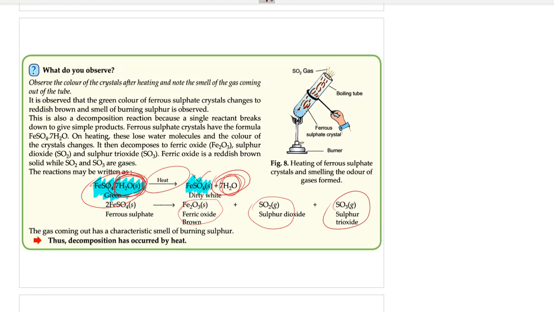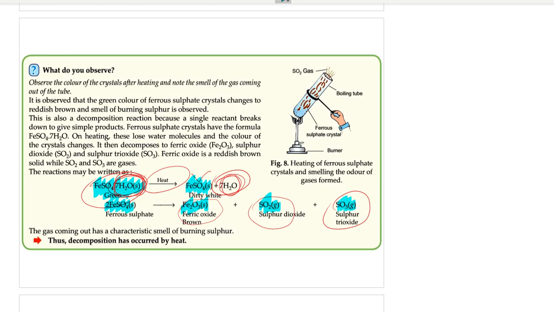Anhydrous, or you can say it has become dry. And it has become white. Its green color has also gone and it has become powdery. Its crystalline form has also gone. But if you continue to heat FeSO4, the water evaporates, and ferrous sulfate further breaks down into ferric oxide, which is a brown color solid, brown color powder, plus sulfur dioxide plus sulfur trioxide.